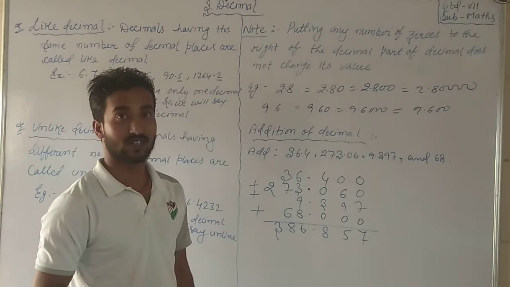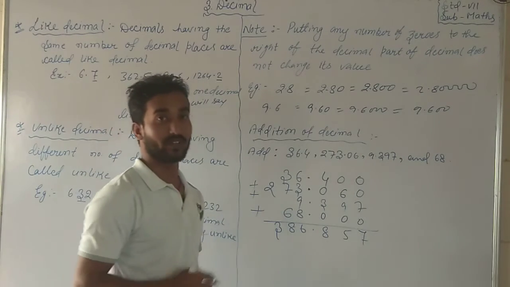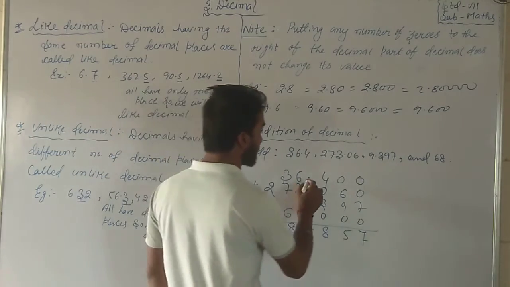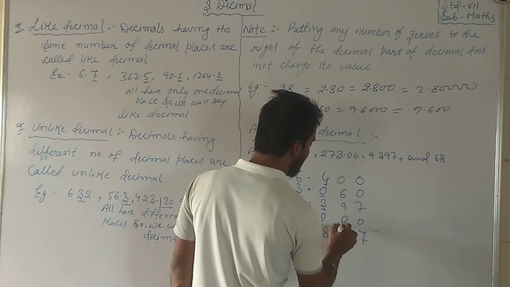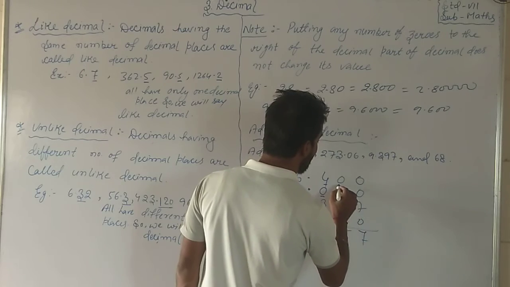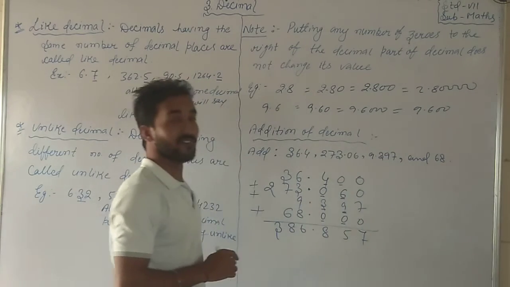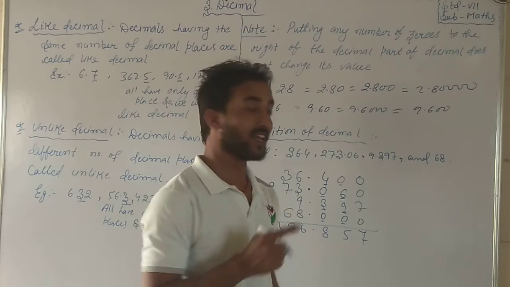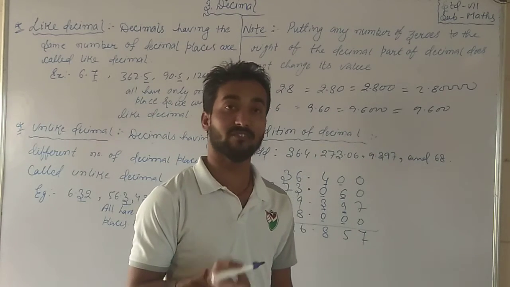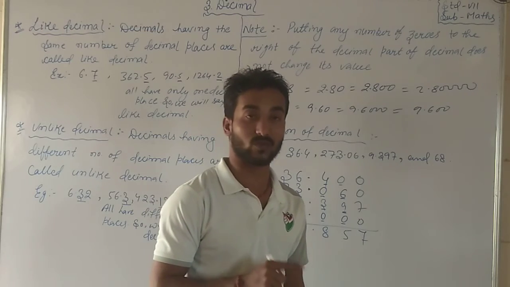Are you getting my points? So whenever you do the row method, what you have to take care of is the decimal places. Manage and consider the decimal places. If you consider the decimal places, definitely you will be able to solve. And if not, then you will make mistakes and you will not be capable of doing it.